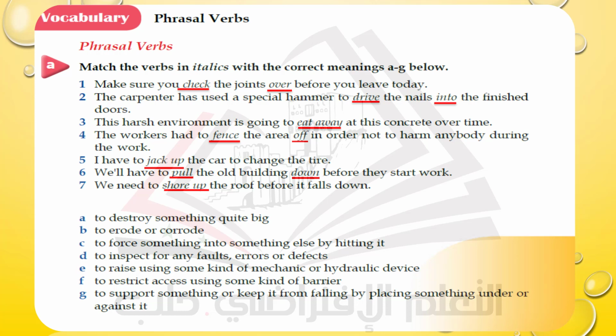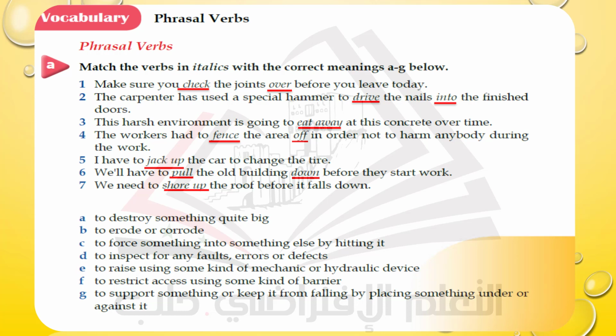Number 4, the workers had to fence the area off in order not to harm anybody during the work. Number 5, the phrasal verb here is jack up. I have to jack up the car to change the tire. Number 6, the phrasal verb here, pull down. As you see with the red mark here, we have to pull the old buildings down before they start work. Number 7, we need to shore up the roof before it falls down.